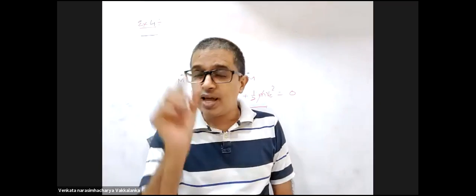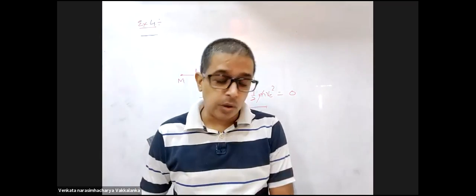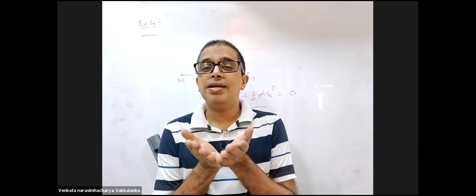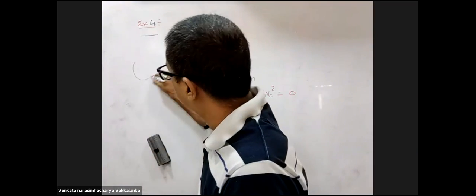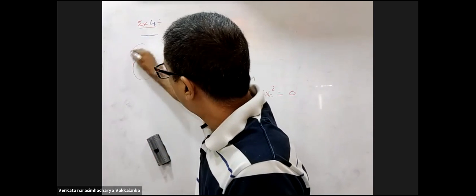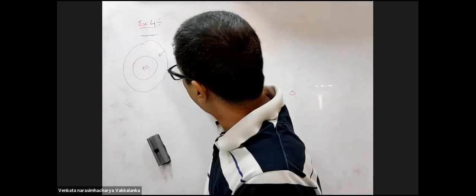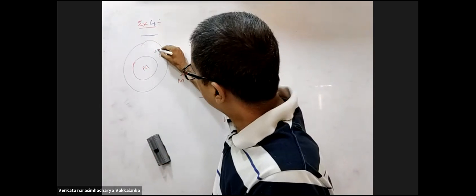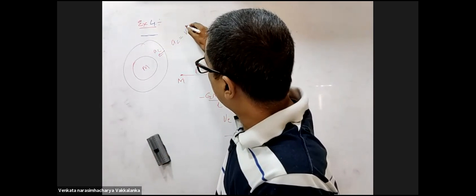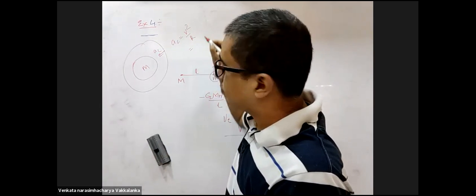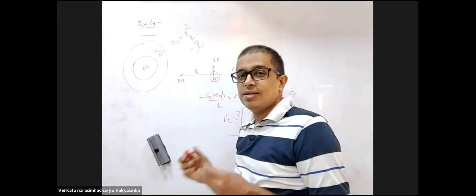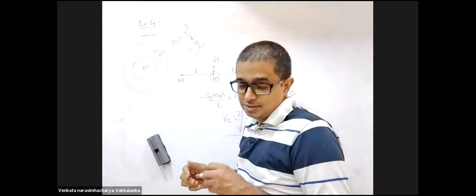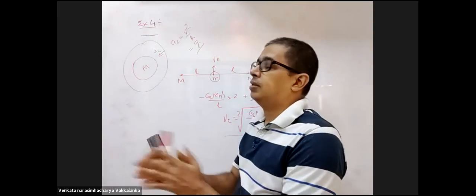What is the acceleration of that body which is going around the Earth? It will be v square by r. And what will that be equal to? Small g. So it is free fall.